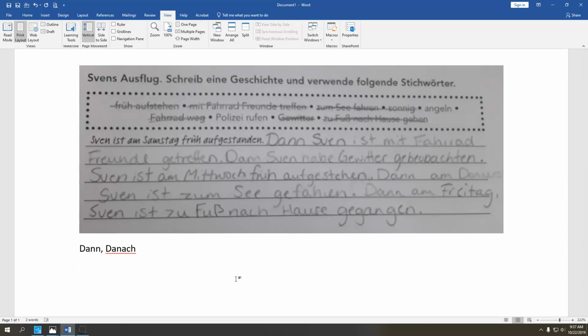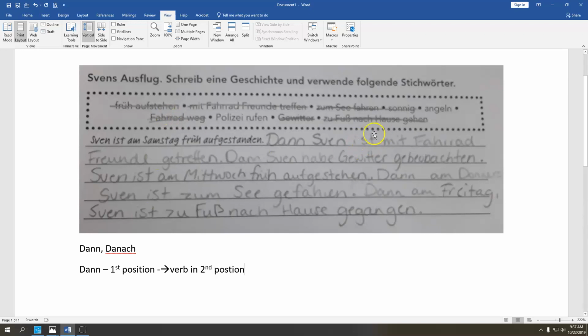Dann Sven ist mit Fahrradfreunde getroffen is our next sentence here. It's good they used a sequencing word, so we'll go ahead and check that sentence out. Now, when we use a sequencing word like dann, danach, these are considered first position in this case. As we already know, if we have something in first position in a statement, the verb has to be in second position. So that's important.